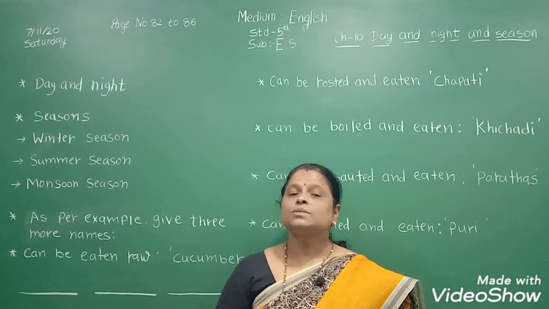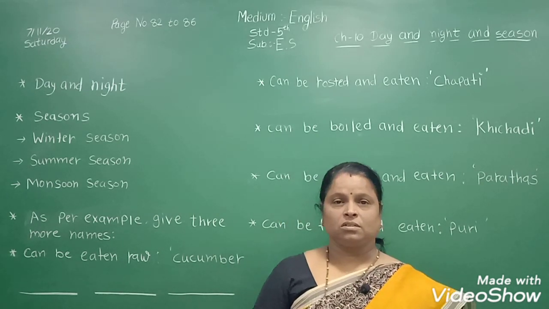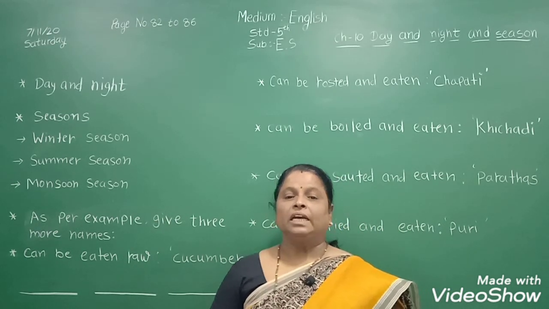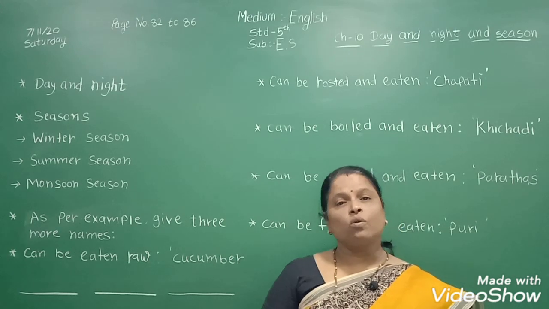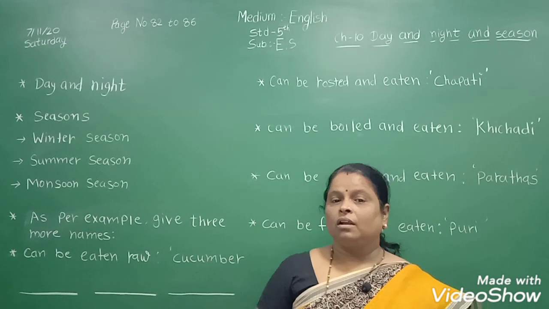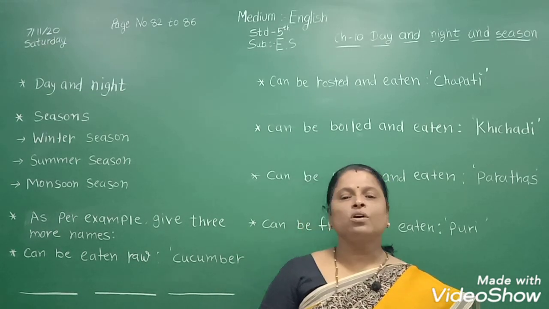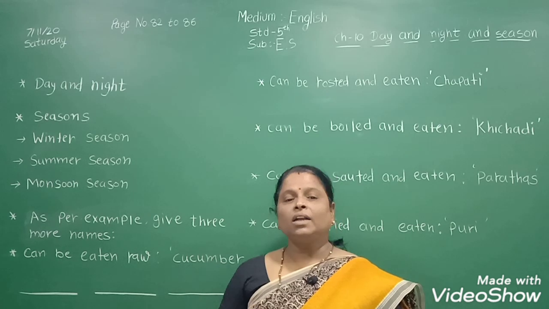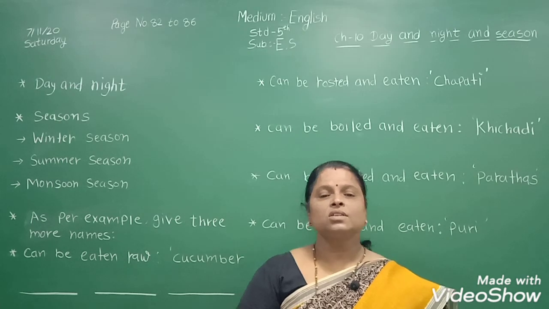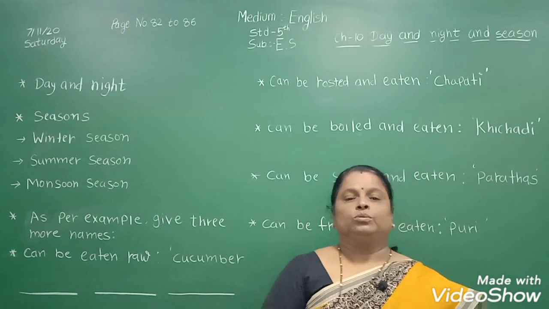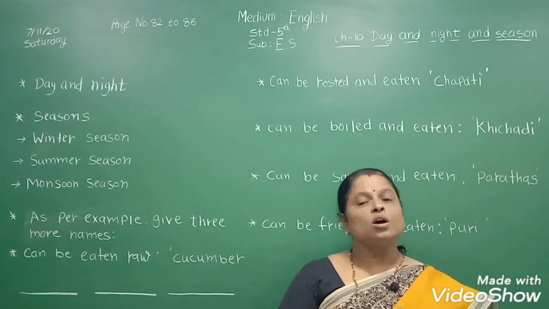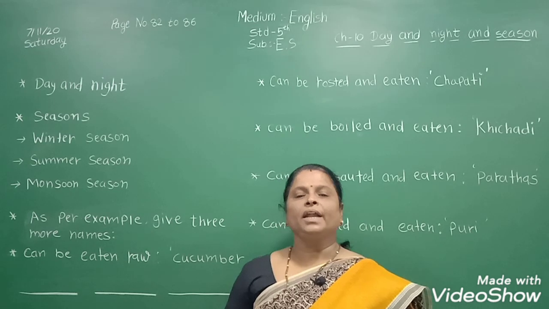Our earth spins from west to east. It takes about 24 hours. How much time does it take? About 24 hours to complete one rotation. One rotation completes in 24 hours. So this makes a complete day.